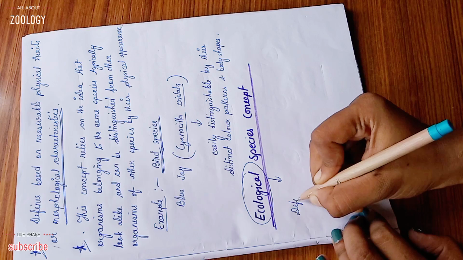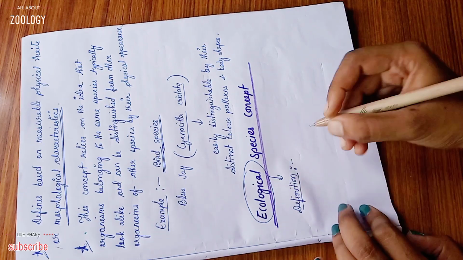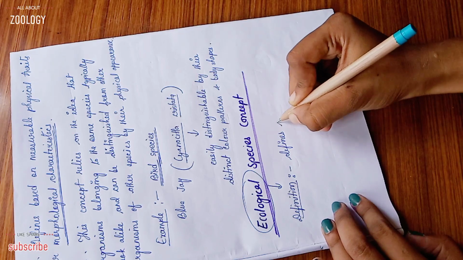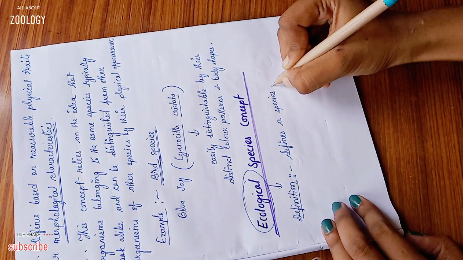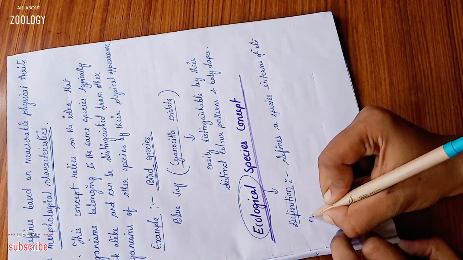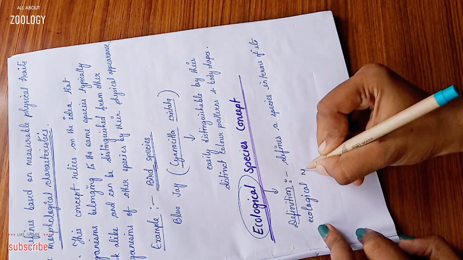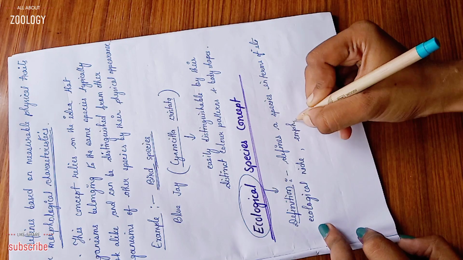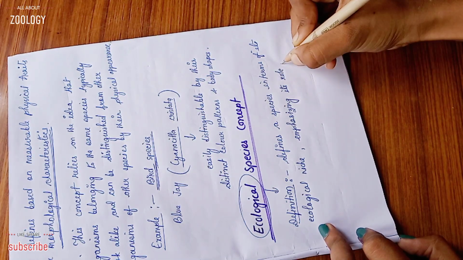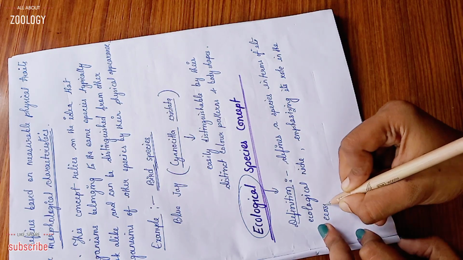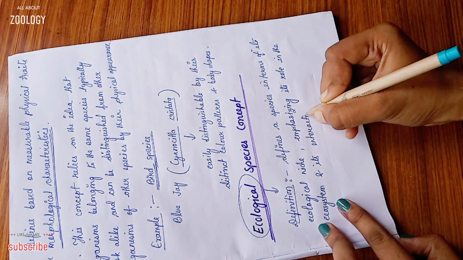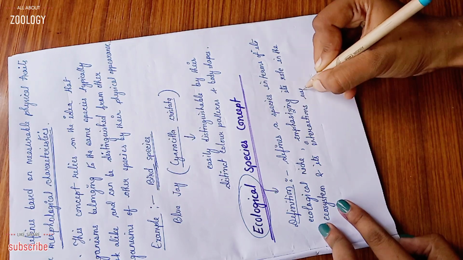So the definition: the ecological species concept defines a species in terms of its ecological niche, emphasizing its role in the ecosystem and its interactions with other species.